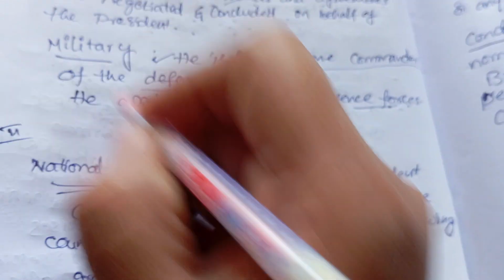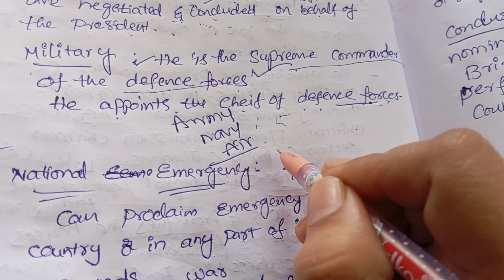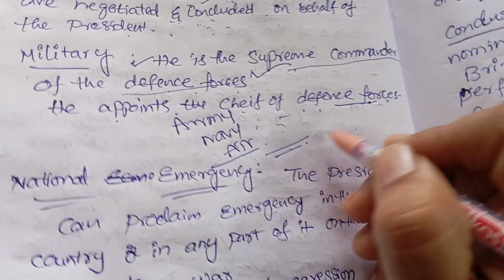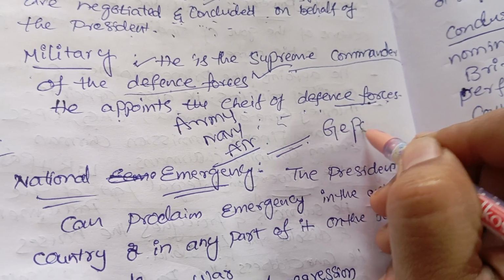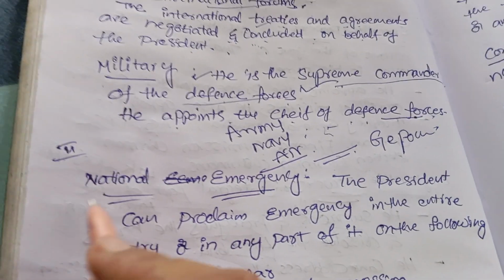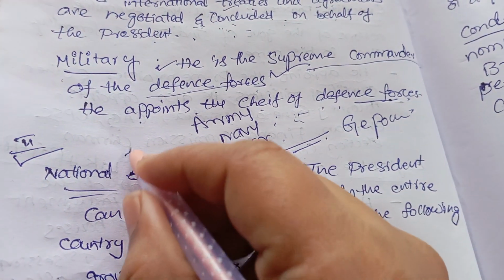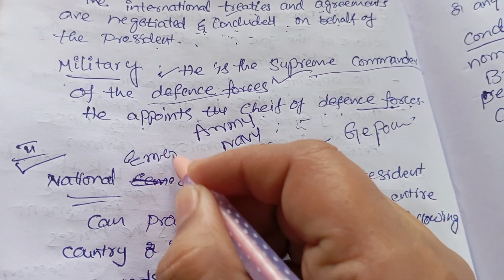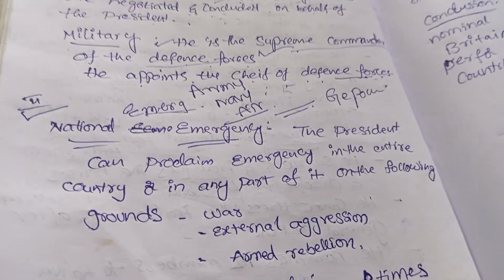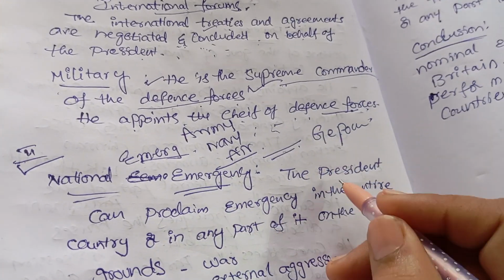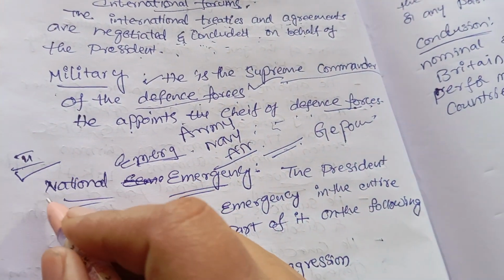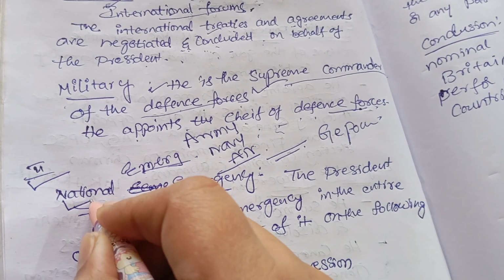This is the end of general powers. Now we are going to discuss the second type of powers, that is emergency powers. What are the emergency powers of the President of India? One kind is national emergency.